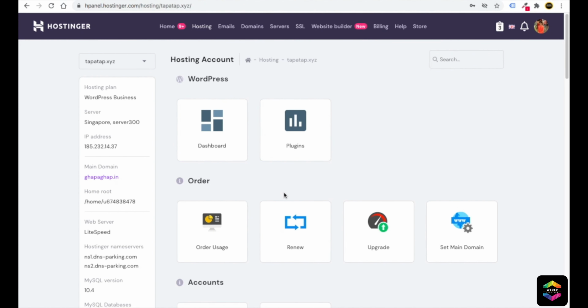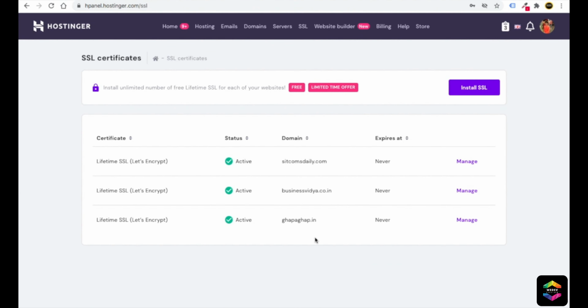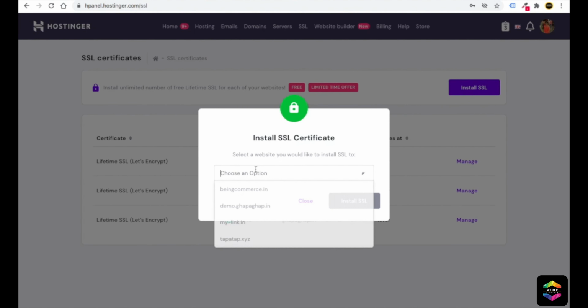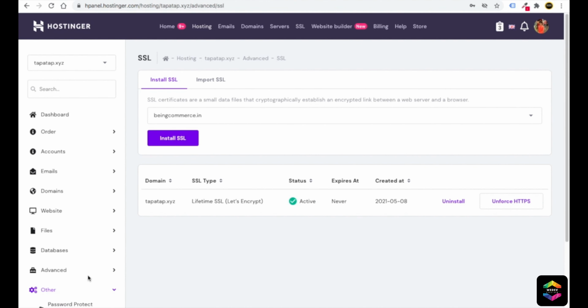Okay. Now what you need to do next is to add SSL to this domain. Just click on this SSL button here. Now you can see I have lots of websites, so again just click on install SSL. I will choose tapartup.xyz and then click on install SSL. Now friends, you can see the SSL is successfully installed on this domain. Then just click on close. So you can see that SSL is installed on this domain.